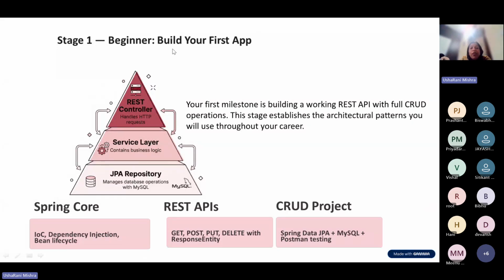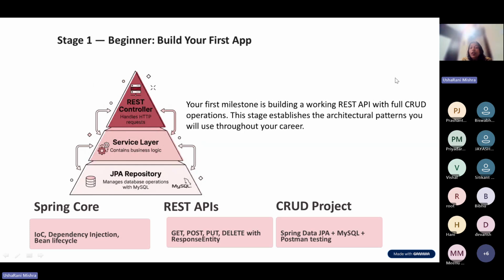In stage one, we will build our first application where we will create the REST APIs, and we will have our REST controller to handle our HTTP requests. Then we will have our service layer, which is going to contain our business logic. Then how we will integrate that with the JPA repository, meaning how we will access the database, and how we will create the JPA repository there, that I'm going to tell you.